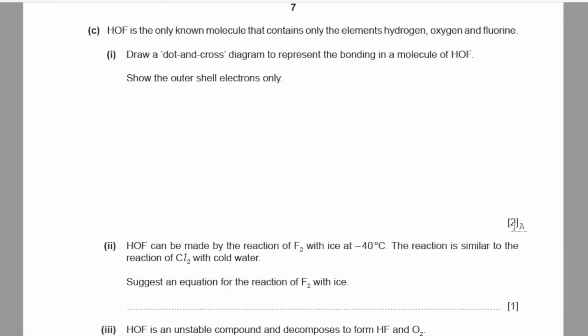Part C. HOF is the only known molecule that contains only the elements hydrogen, oxygen, and fluorine. Part 1, draw a dot cross diagram to represent the bonding in a molecule of HOF. Show the outer shell electrons only. So O in the middle.